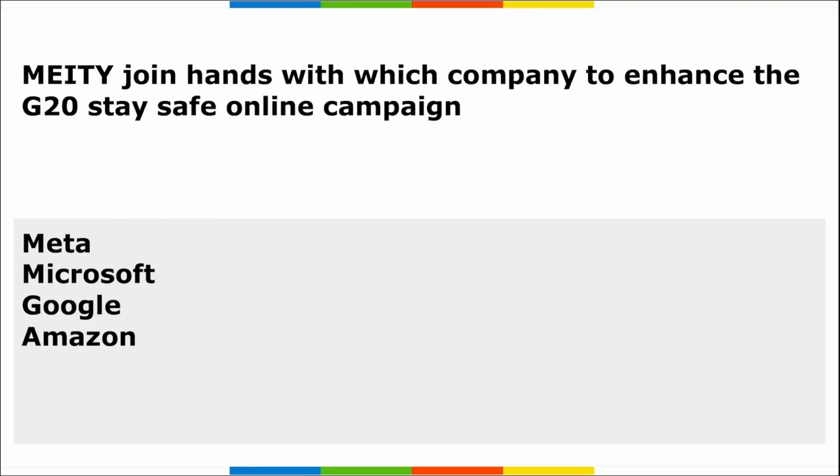Correct? Next, MEITY joined hands with which company to enhance the G20 Stay Safe online campaign? I repeat, recently, which organization along with MEITY joined hands to enhance the G20 Stay Safe online campaign? It is your Google. Correct?